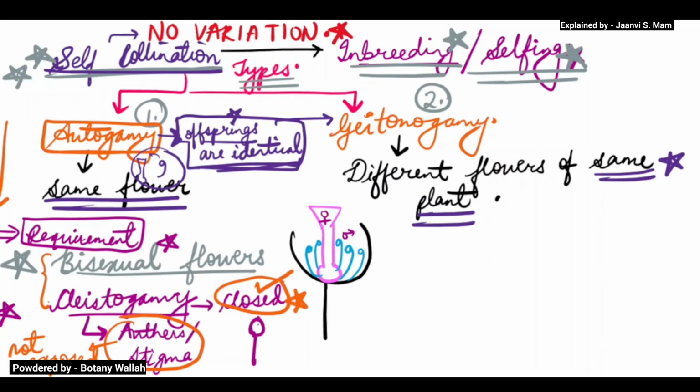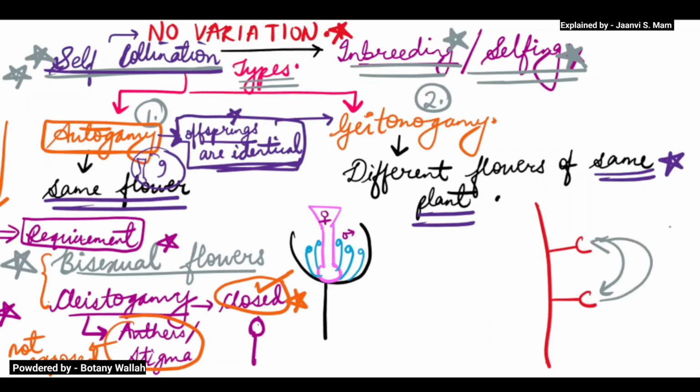Now, in geitonogamy, what is the difference? Suppose this is one flower and this is a second flower on the same plant. Here there is a need of transportation, right?